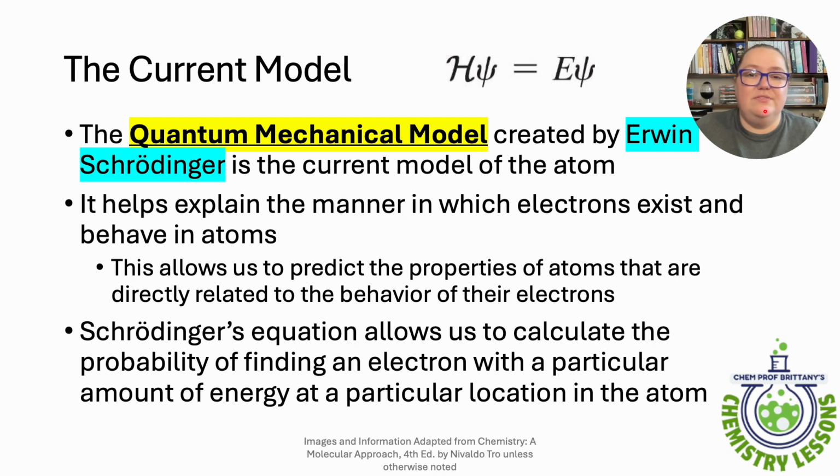But the general idea of this model is that you're more likely to find an electron closer to the nucleus than further away from it. A lot of times if you see a drawing of this model, it'll just be a fuzzy ball that is darker in the middle and lighter on the outside to show that you're more likely to find electrons in the center than you are around the outside.